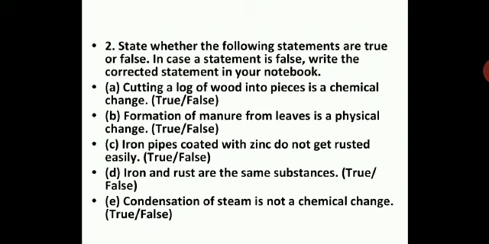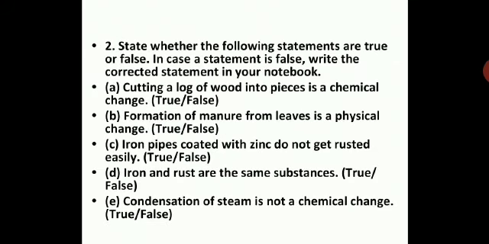D. Iron and rust are the same substances. True or false? We have seen the chemical reaction of iron attacked by oxygen and water, and a totally different substance, rust, is formed. So let us see what is the right answer over here. False. They are not the same substance. Once iron gets oxidized, you get hydrated ferric oxide, Fe2O3 dot X molecules of water. That means any number of molecules of water attached to it. So this is a totally different product which you get after rusting of iron. That's why they are not the same. So the answer is false.